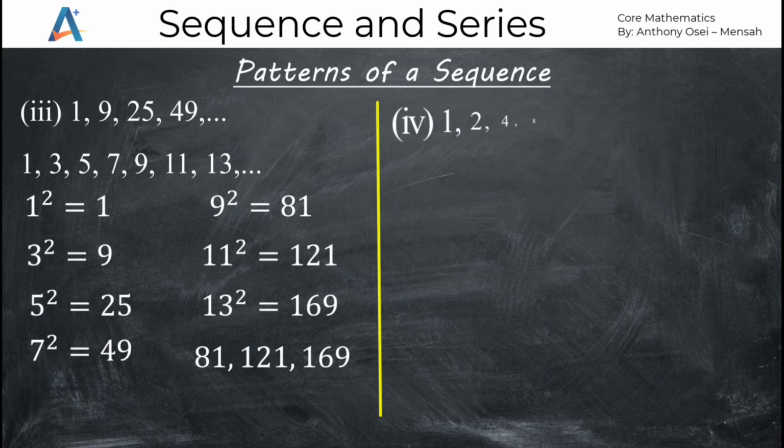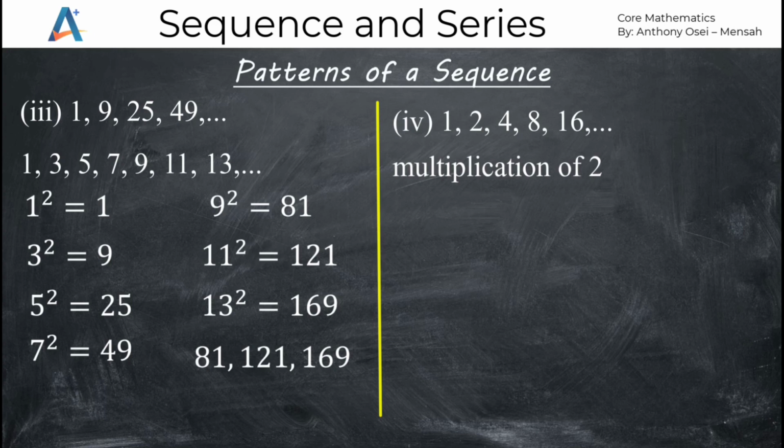Thank you. Now in this particular sequence at IV, we have 1, 2, 4, 8, 16, and so on. For this sequence, we can suggest the operational sign for the movement of the terms. Let's go straight to the point. 1 times 2 will give us 2. 2 times 2 will give us 4. 4 times 2 will give us 8. 8 times 2 will give us 16, and so on. So this sequence is a multiplication by the number 2. We use 2 as a constant to multiply the terms to get the next term.